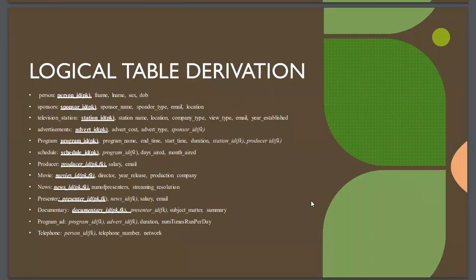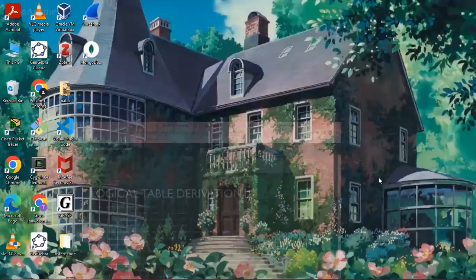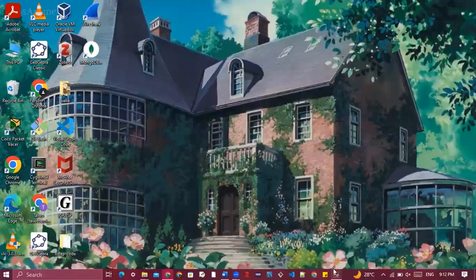So this is my logical table derivation. So we have person, which has person ID, sponsors, sponsor ID, television station, station ID, advertisement has advertisement ID, program has program ID, etc. Some of my key attributes for person are first name, last name, sex, date of birth. Sponsors are sponsor name, sponsor type, email, and location. So yeah, I'll then show you my database in Microsoft SQL Server.